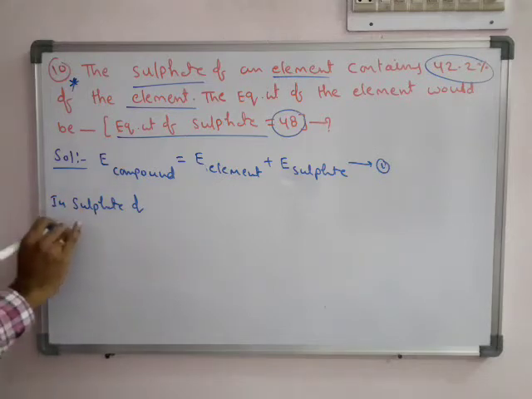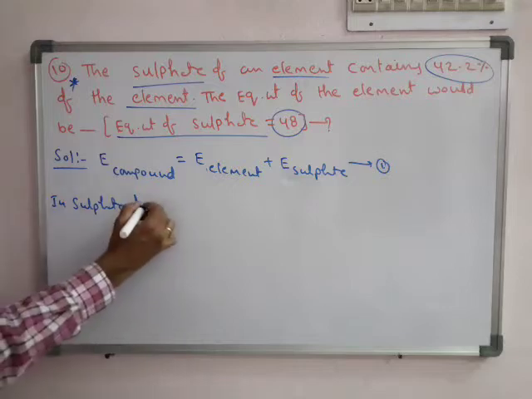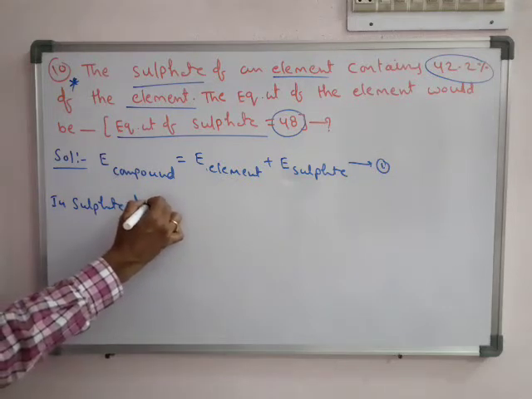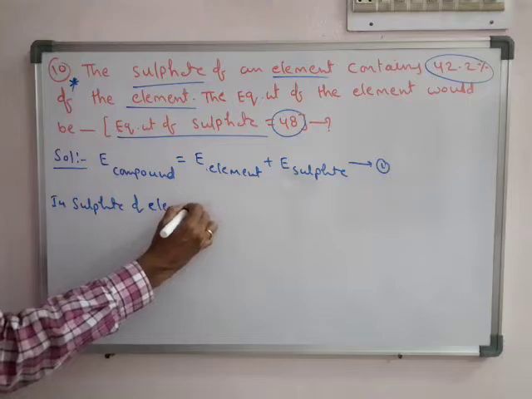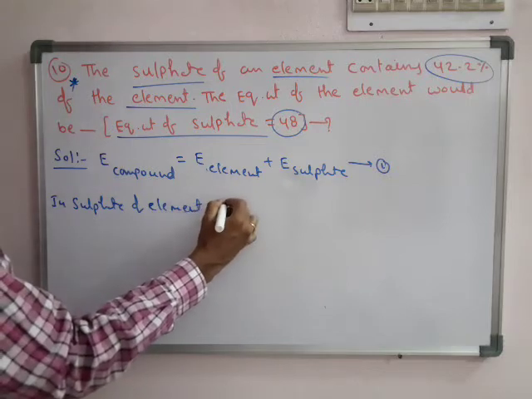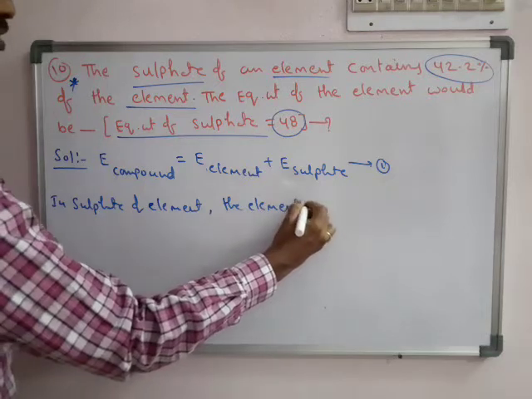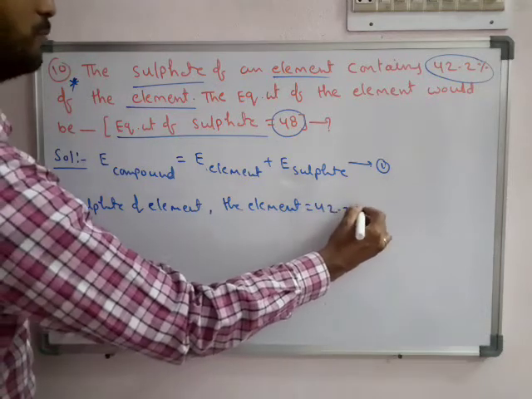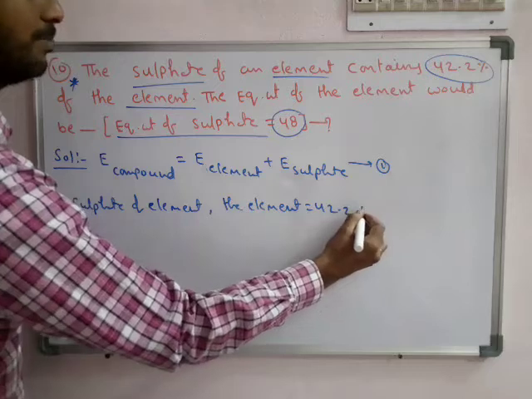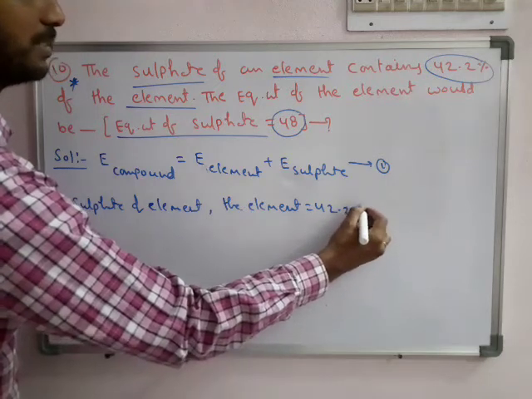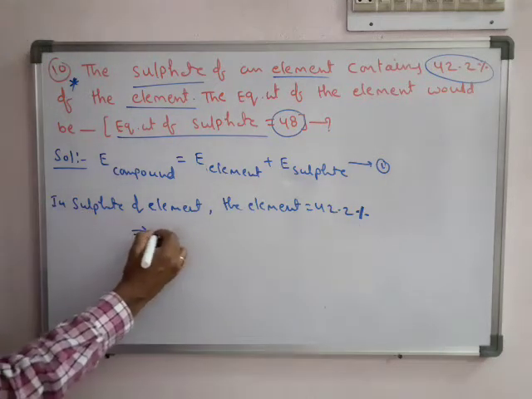This step is a key point in this problem. So in the sulfate of element, the element is 42.2%.